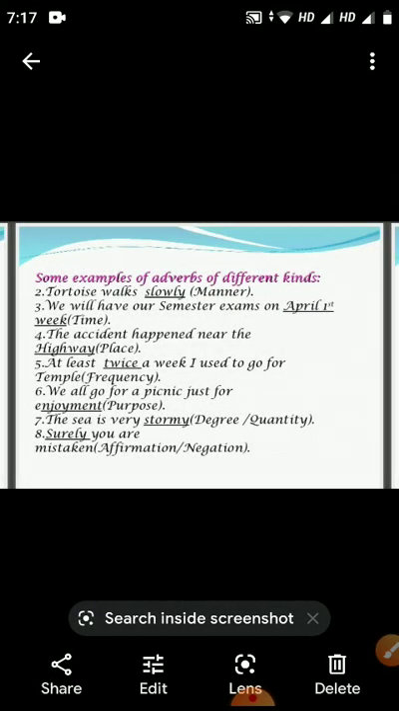Here are some more examples of adverbs of different kinds. First one is: Tortoises walk slowly. It is the adverb of manner. We will have our semester exams in the first week of April. It shows the adverb of time. The accident happened near the highway. Adverb of place. I used to go to the temple at least twice a week. Adverb of frequency. We all go for a picnic just for enjoyment. Enjoyment here is the purpose. The sea is very stormy. It shows the degree or quantity here. Surely you are mistaken shows the adverb of affirmation or negation.